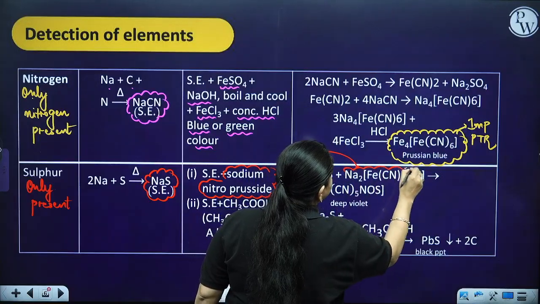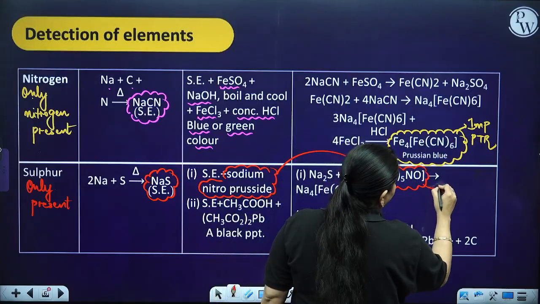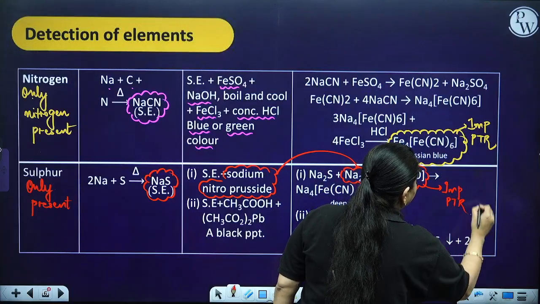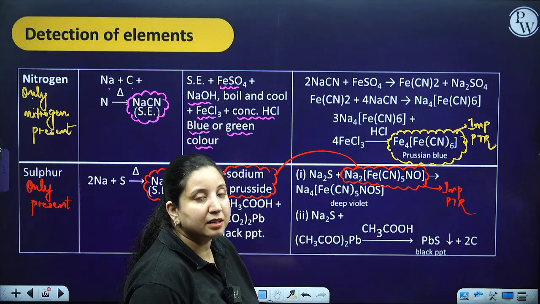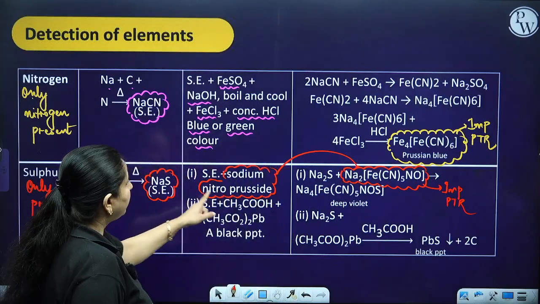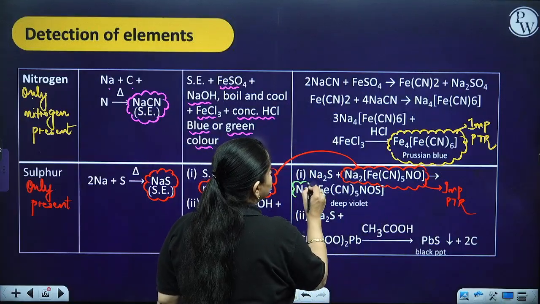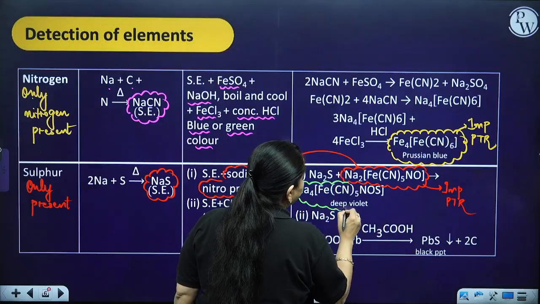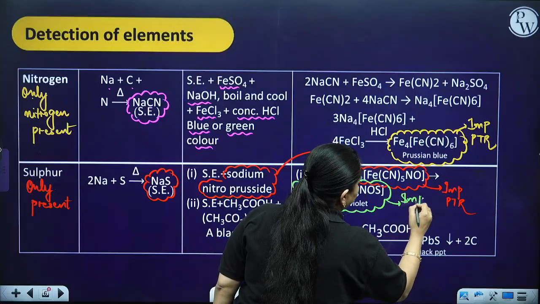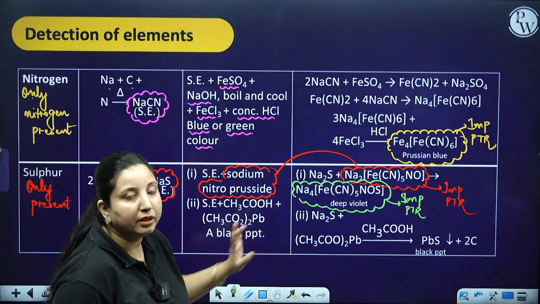It is this complex, which is again important and a point to remember. Look, over here I am marking the things that you have to focus on and learn. When it reacts, it is going to give you another complex, which is deep violet in color. And this deep violet color shows the presence of sulfur in our given compound.